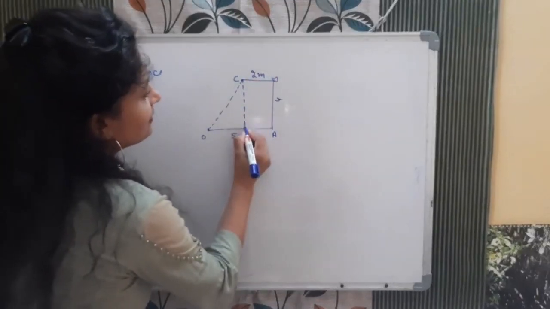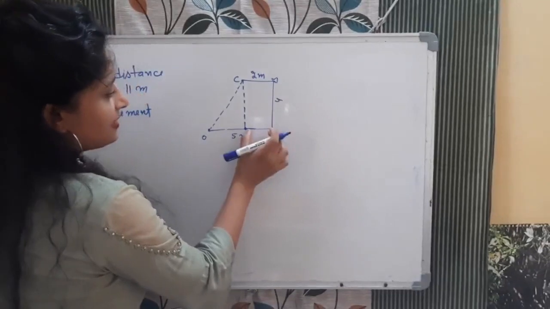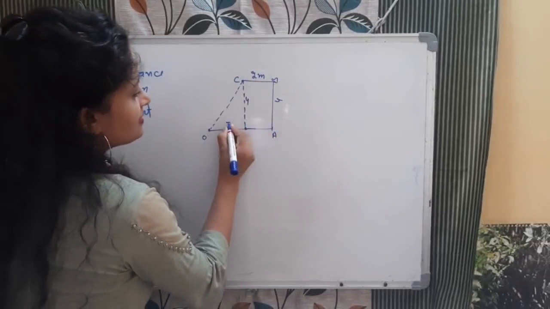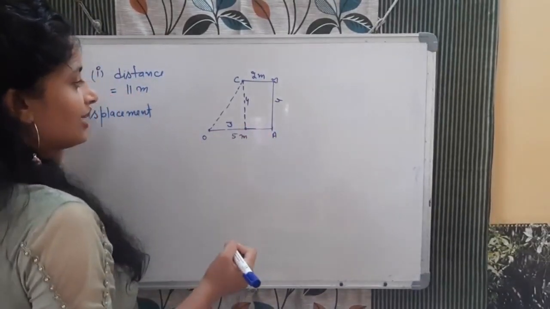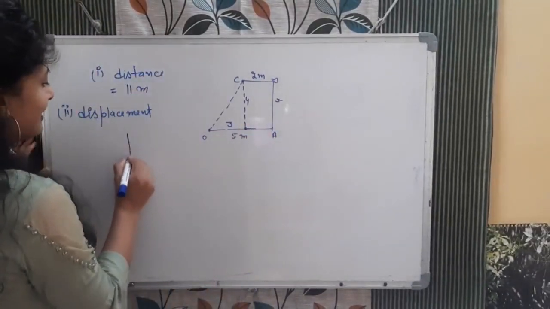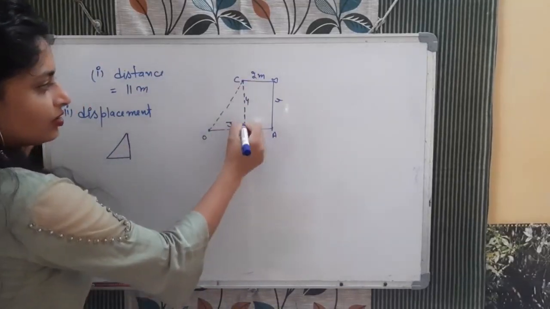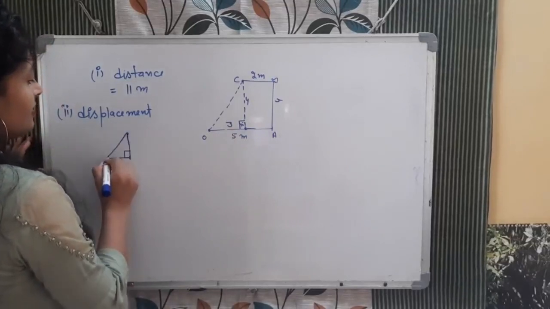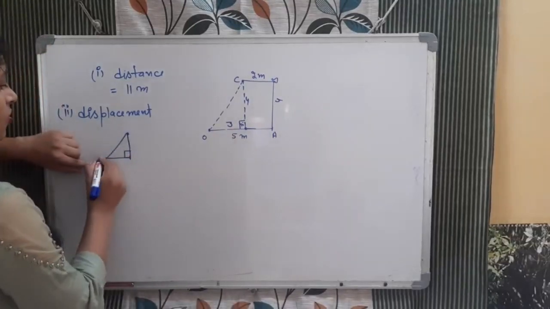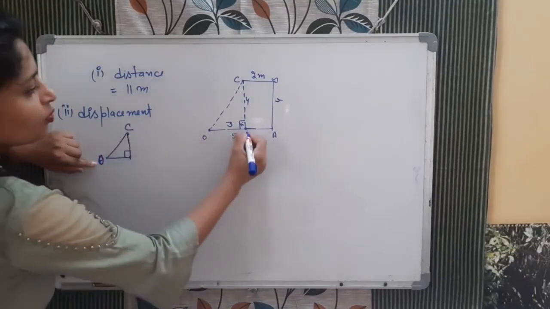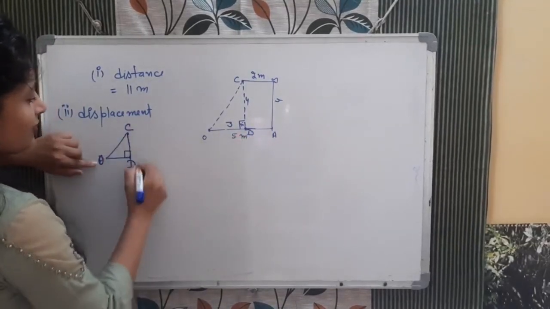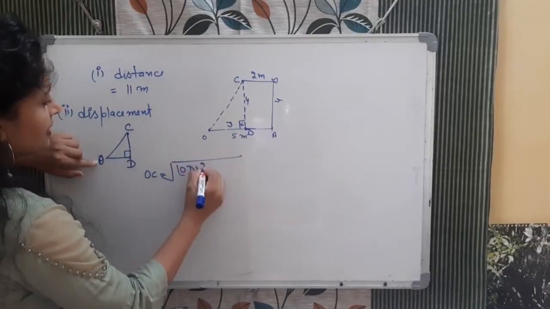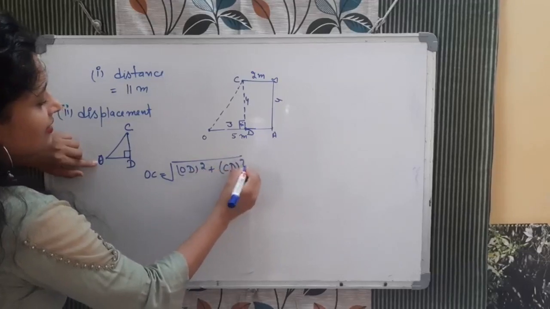So we know that this distance is 2. If this part is 2, this is 4. So this is 4. If this part is 2, so what will happen? This is 3. Okay. But we need to calculate OC, the hypotenuse of a right angle triangle, because we drew a perpendicular from here. This is a 90-degree angle, so it becomes a right angle triangle. We need to calculate, for example, this OC and this point D, OCD. So how will you calculate OC? By applying the Pythagoras theorem. OD square plus CD square is equal to OC square.